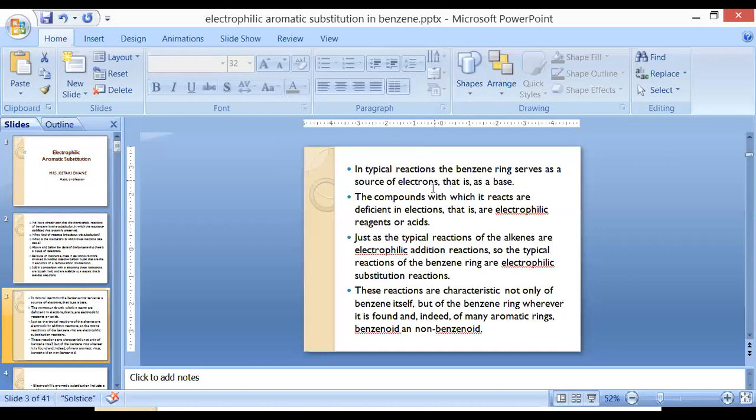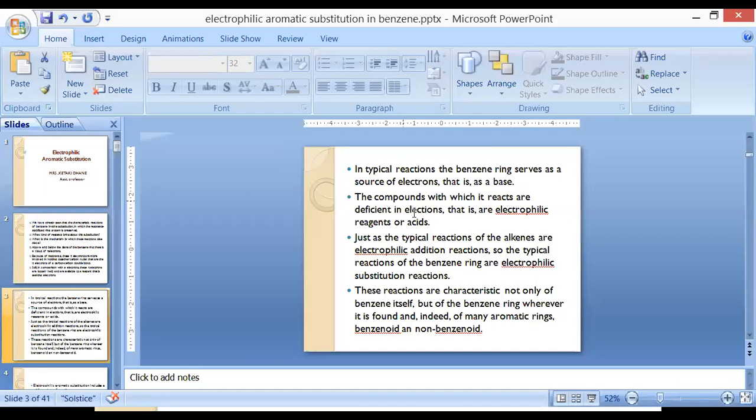The electrons on the p orbitals of those carbon atoms are loosely held, so that's why benzene acts as a source of electrons. When benzene acts as a source of electrons, it shows the property of a base because it is going to donate or share the electrons with the compound with which it reacts.